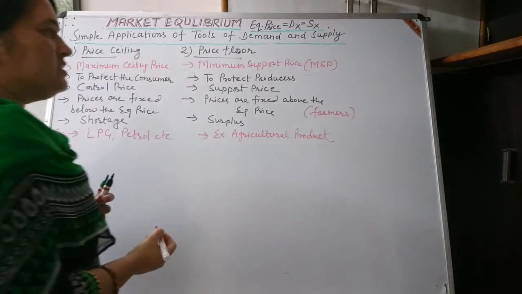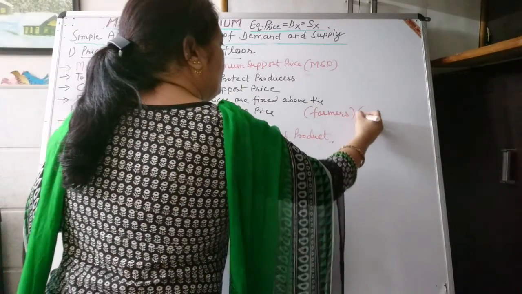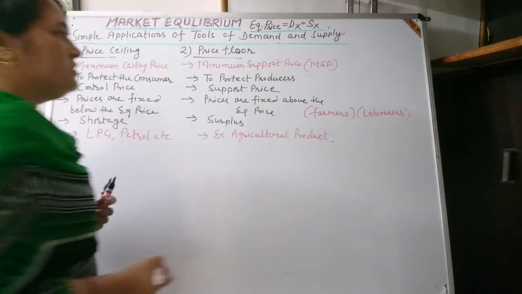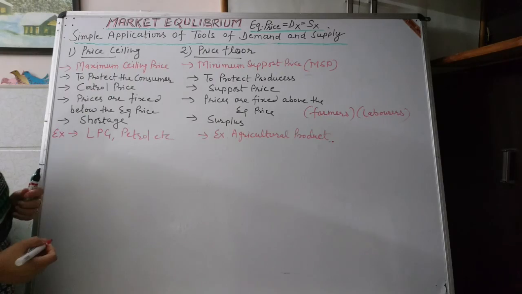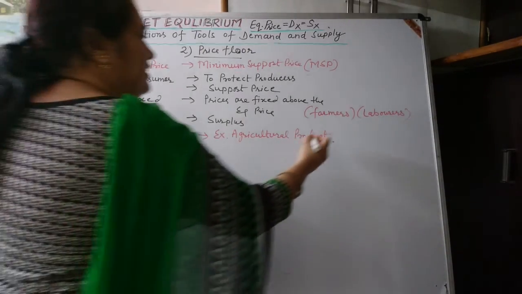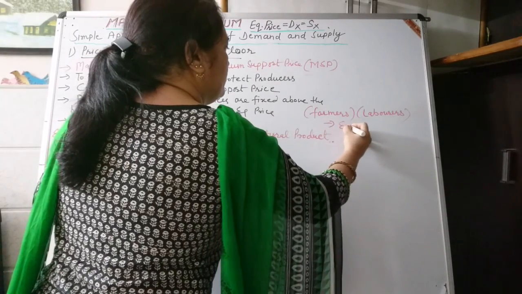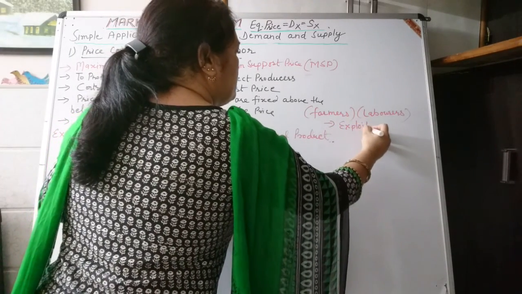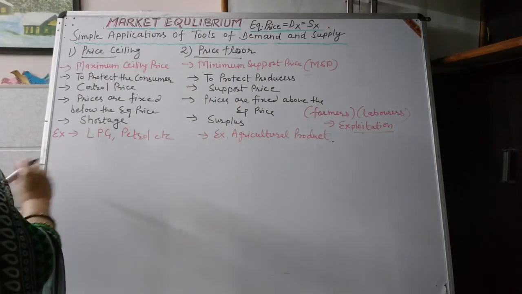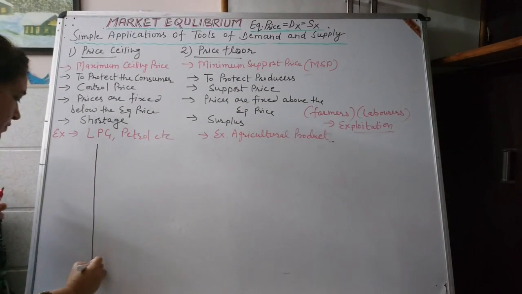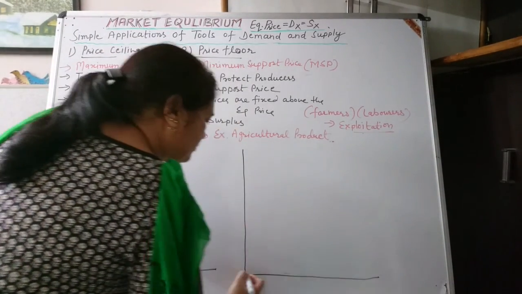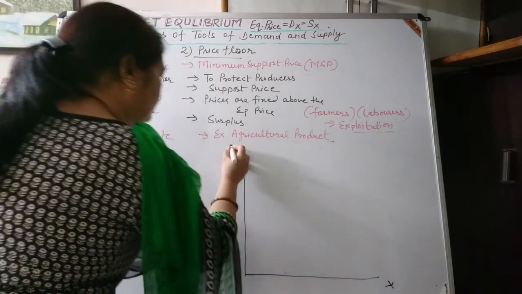We can take another example, that is the example of laborers. The government fixes a minimum wage rate for the laborers, so that there can't be any type of exploitation in the economy. So let us explain the concept with the help of two diagrams: first for price ceiling and next for price flooring.